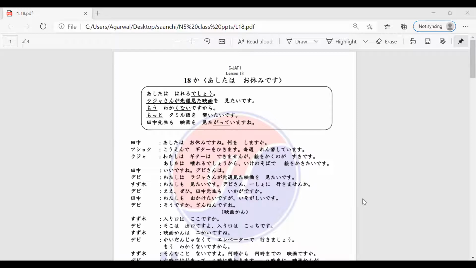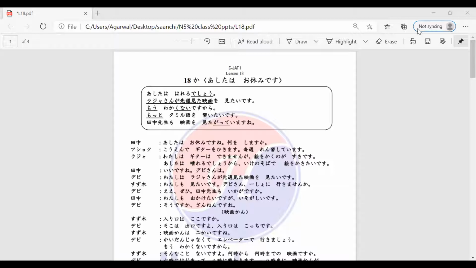So Ashok-san is saying, koende gita o hikimasu. He's saying, I play the guitar in the park, right? Maishu renshu shite imasu. Every week I practice playing the guitar in the park. So Raja-san is speaking now, right? Hemalata-san, would you like to read Raja-san's dialogue?